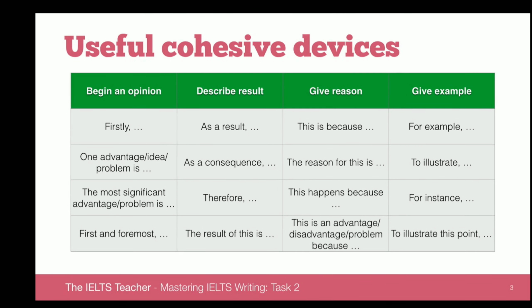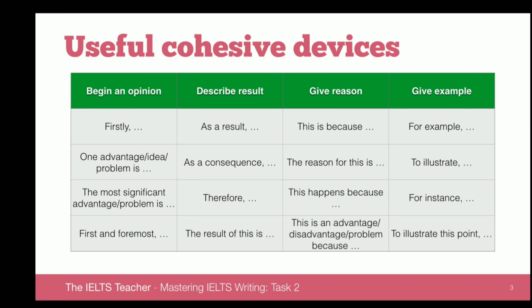And so what I've got on this slide is a table full of cohesive devices that you can use in your own essays. We're going to use these cohesive devices for purposes such as begin an opinion, describe a result, give a reason, give an example. You're going to use these more than once. So it's important that we have a variety of different cohesive devices so that you don't repeat yourself.